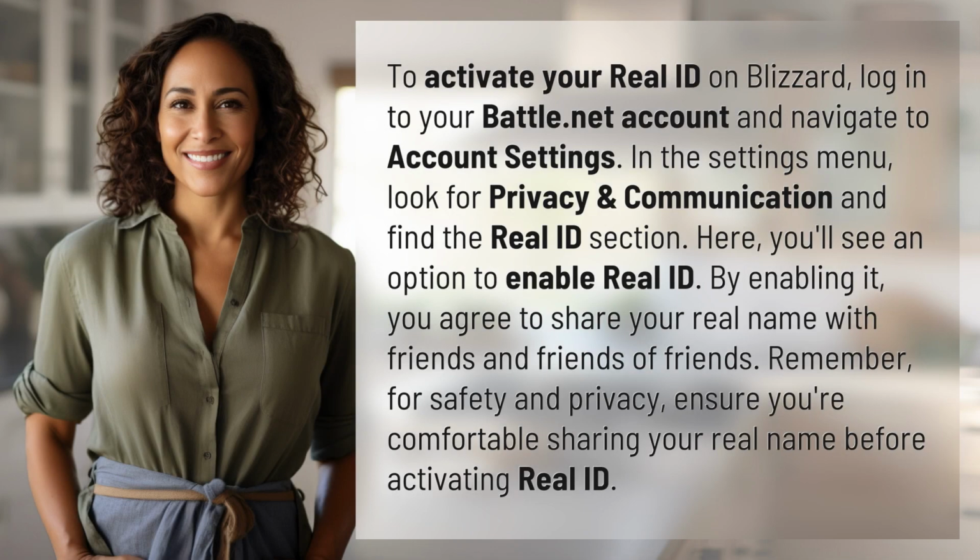To activate your Real ID on Blizzard, log into your Battle.net account and navigate to Account Settings. In the Settings menu, look for Privacy and Communication and find the Real ID section. Here, you'll see an option to enable Real ID.